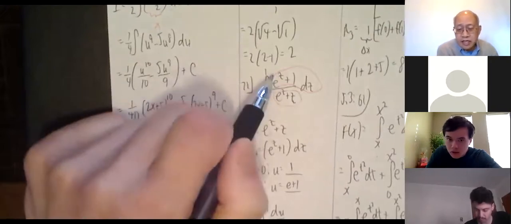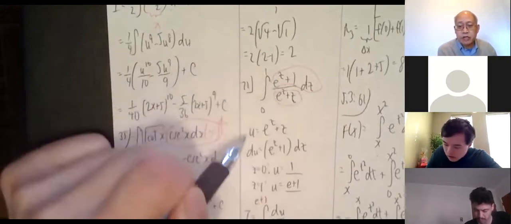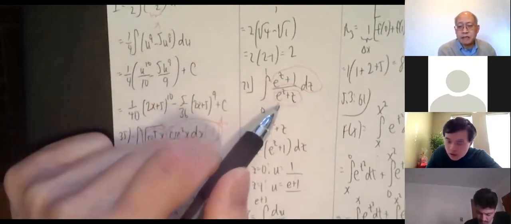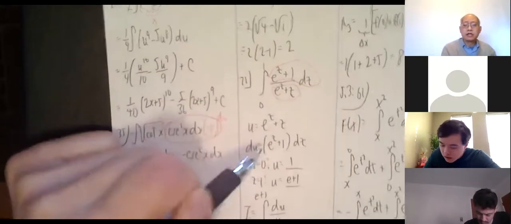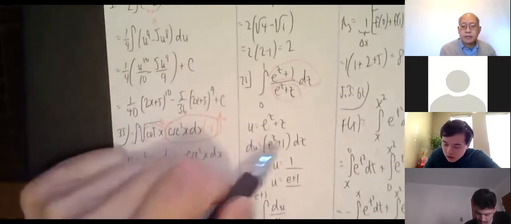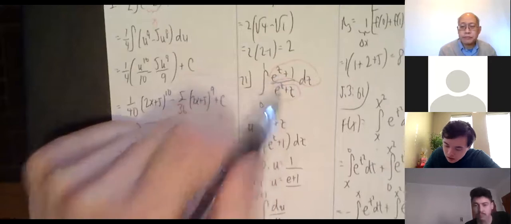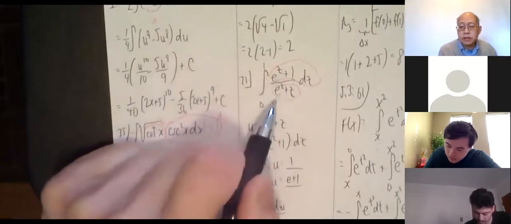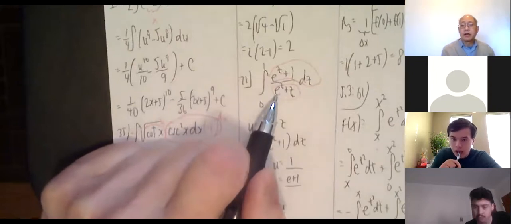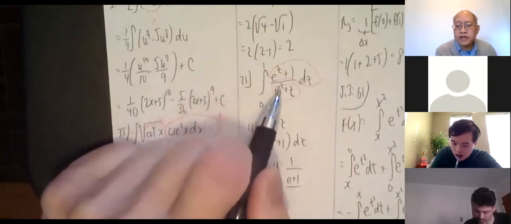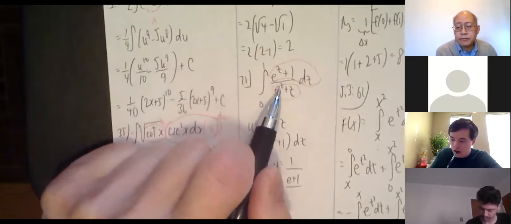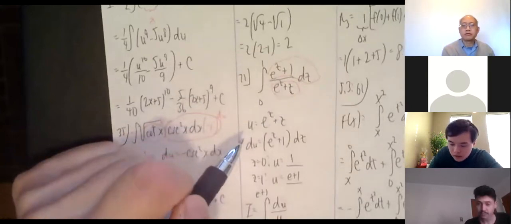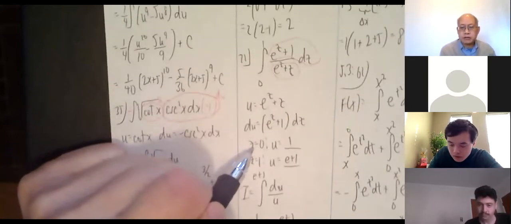So I don't want u to be this, because the derivative isn't that. So let u be the bottom, e to the z plus z. du is e to the z plus 1 dz. Perfect. So this is going to be my du. This is going to be my u. The 0 and the 1 are for z. Now let's see what happens for u. So plug in z is 0.